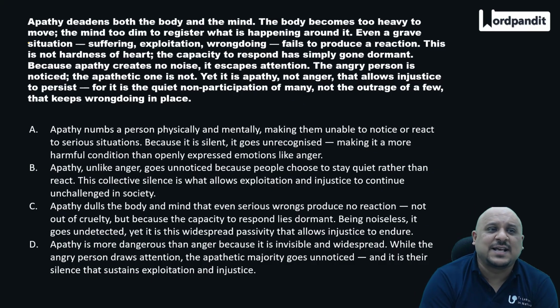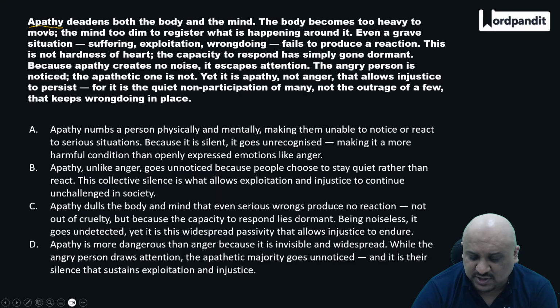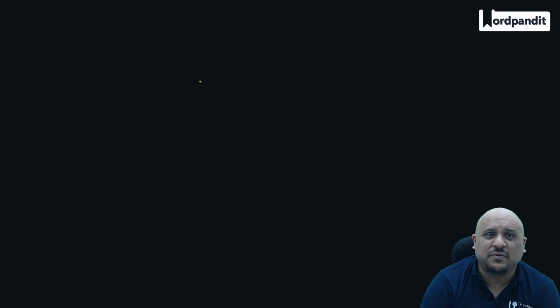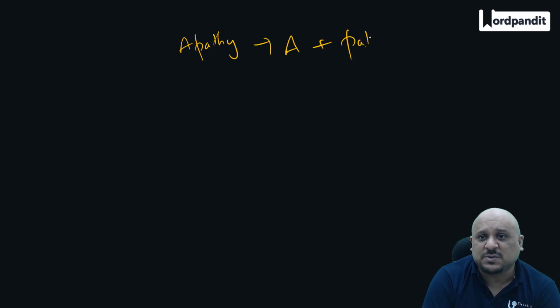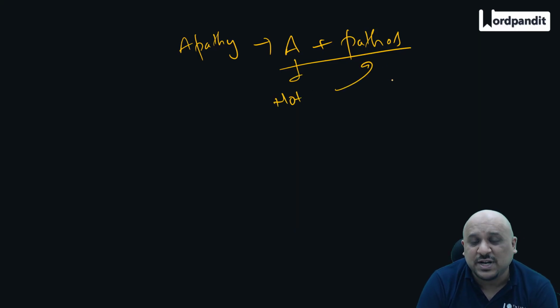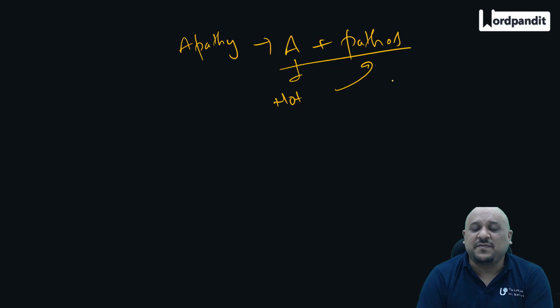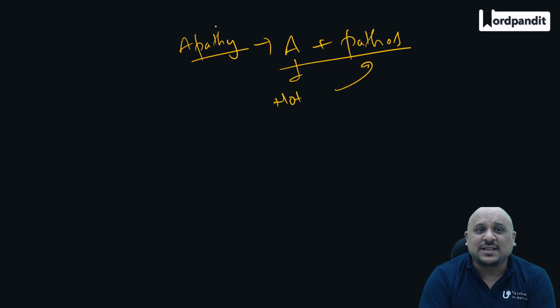We'll first analyze the paragraph here. Apathy deadens the body and the mind. What does apathy mean here? We'll take this time for a small vocabulary lesson related to word roots. Apathy comes from a combination of word roots a plus pathos. Pathos is feeling or emotion. A stands for not. So when you don't feel any emotion, any feeling, that is apathy, a state of apathy.